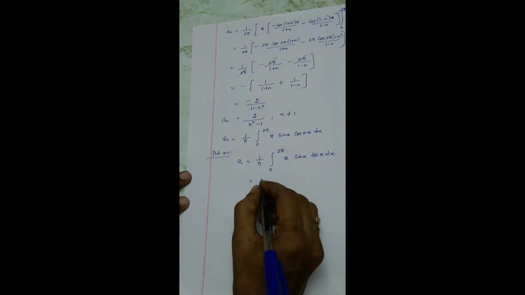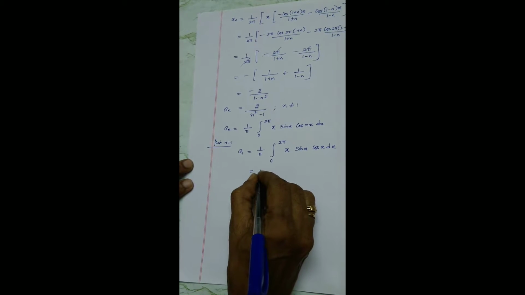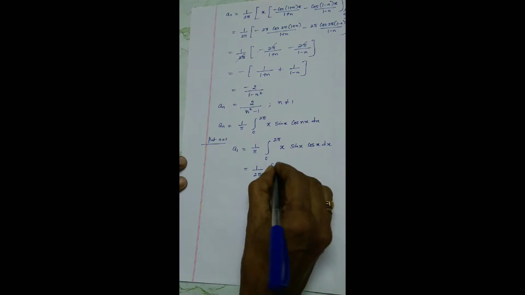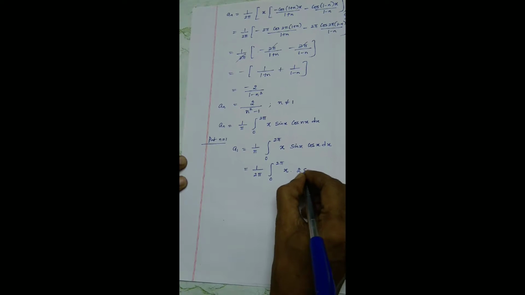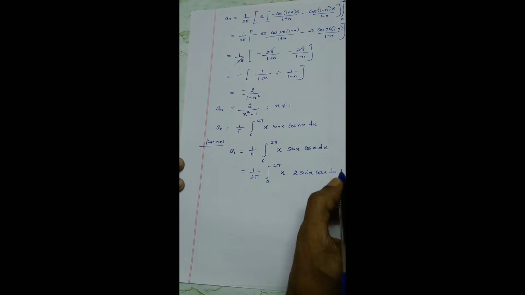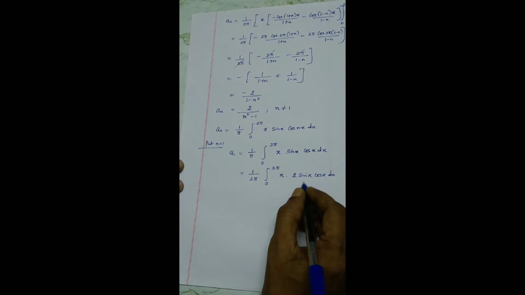Now what I am going to do is multiply and divide by 2. The division by 2 I am taking separately, times x times 2 sin x cos x dx. You can pre-multiply here, but we save some steps.